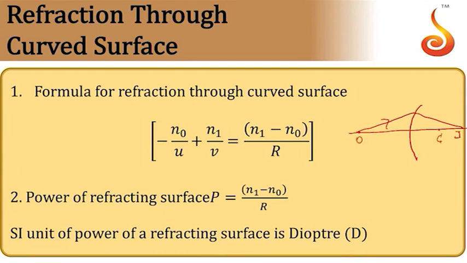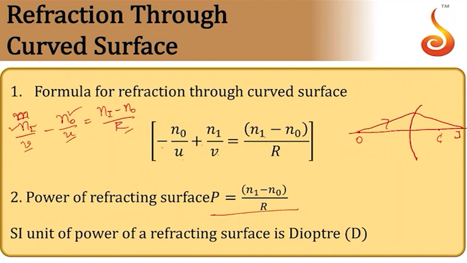Then the formula for refraction through curved surface is given by No by U plus Ni by V, this is negative, this is positive, that is equal to (Ni minus No) by R. Easy way of remembering this is Ni by V minus No by U is equal to (Ni minus No) by R. Notice Ni is refractive index of image medium and this is image distance. This is object medium, object distance. So this is easy way to remember this formula. R is radius of curvature of the refracting surface.